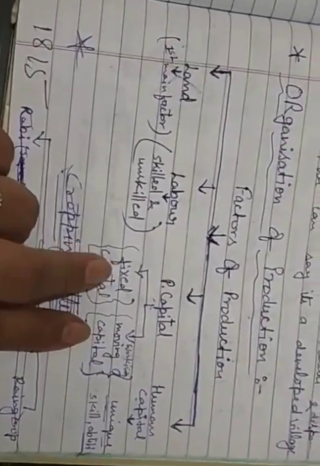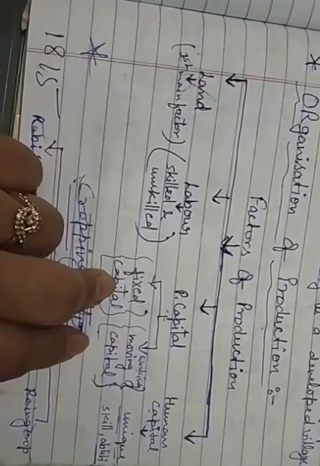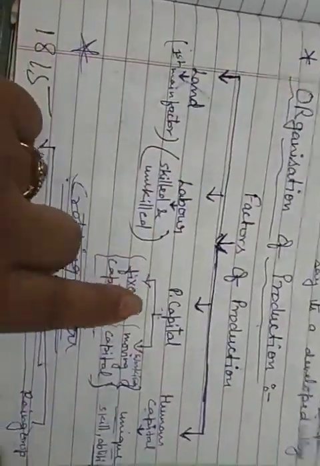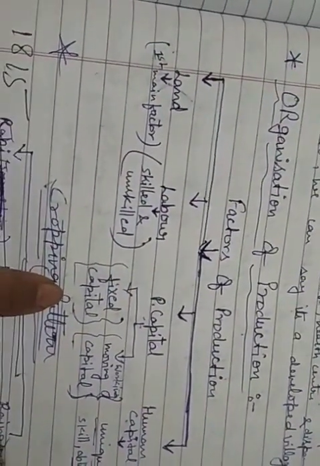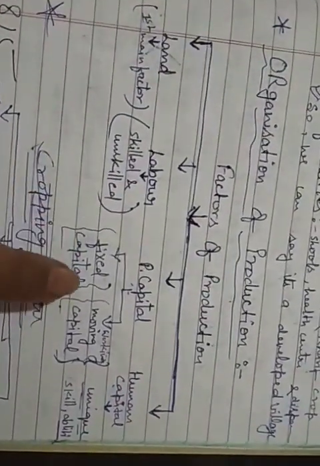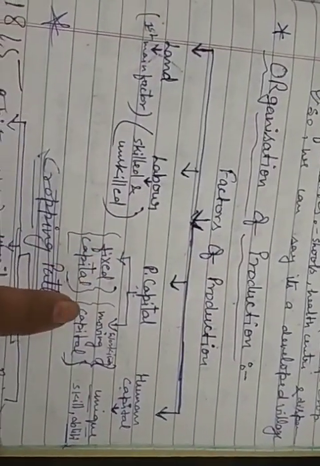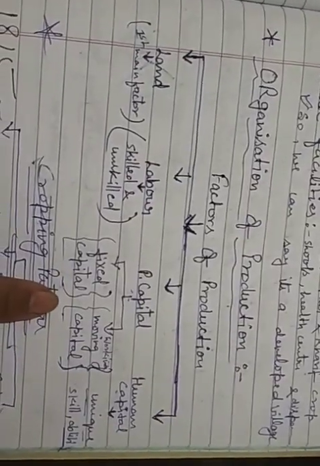So you have a clear concept about the two types of physical capital. You may have a question, what are the two types? You may have a 3-mark question: What do you mean by physical capital? What are the two types of physical capital? At the same time, differentiate between fixed capital and moving capital. Is it okay? What is the difference?